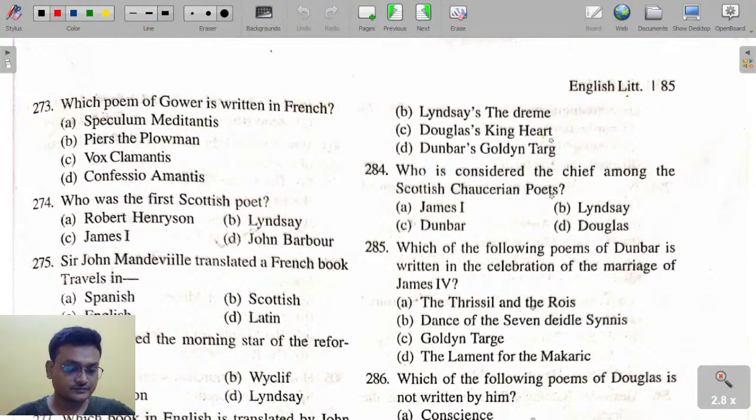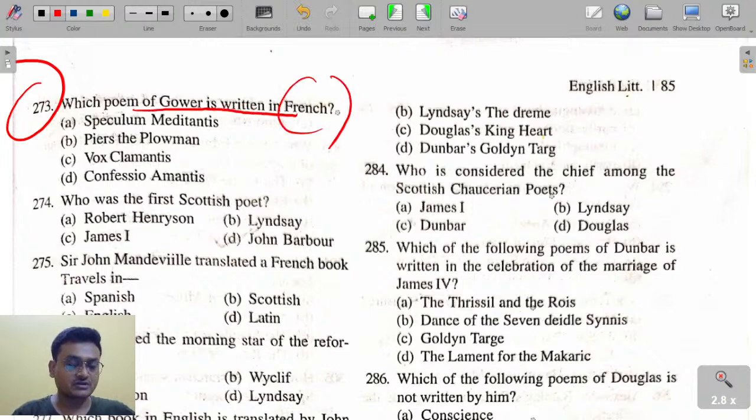Now do answer. Which poem of Gower is written in French? Now do answer in the comment box. Speculum Meditantis or Mirour de l'Omme, Piers the Plowman, Vox Clamantis, Confessio Amantis. Which poem of Gower is written in French? Answer in the comment box.